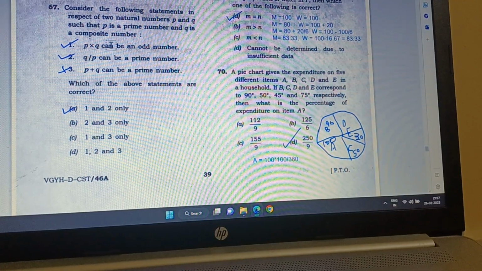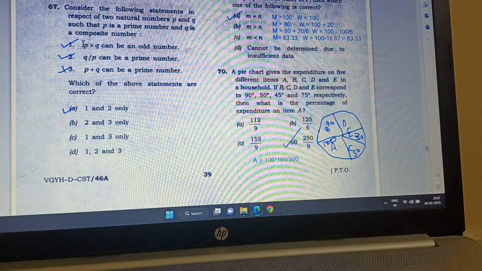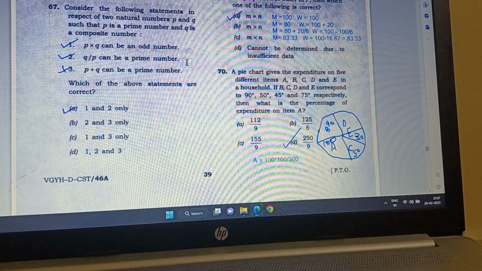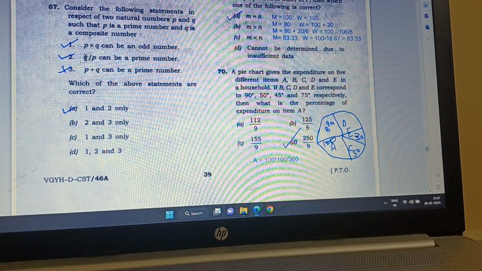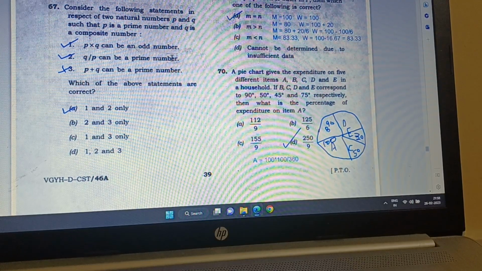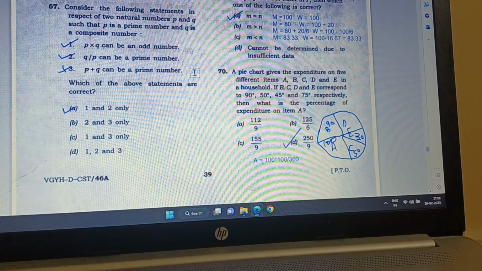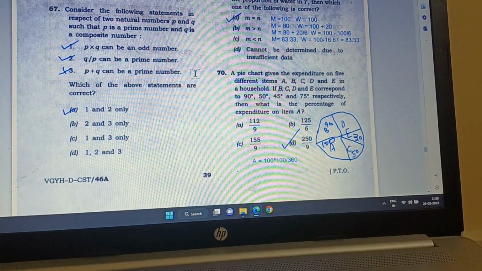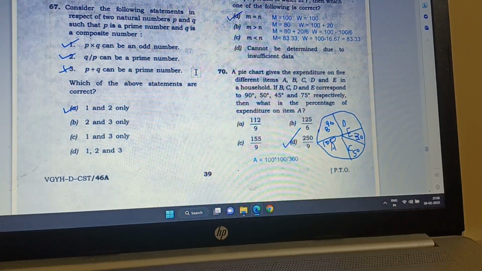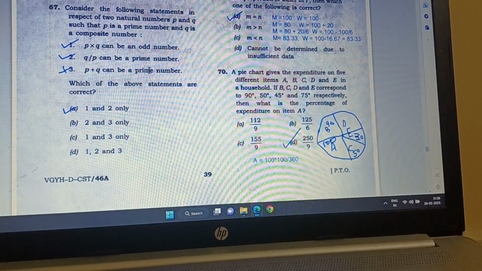So 7 times 21 is an odd number, because when P and Q both are odd, then the product will be odd. Then Q by P can be a prime number. Yes, because if Q is 21 and P is 7, then 21 by 7 is equal to 3. So 2 is also correct. And P plus Q can be a prime number? No, this is never possible. Let's keep P equal to 7 and Q equal to 21. Then 21 plus 7 is equal to 28.